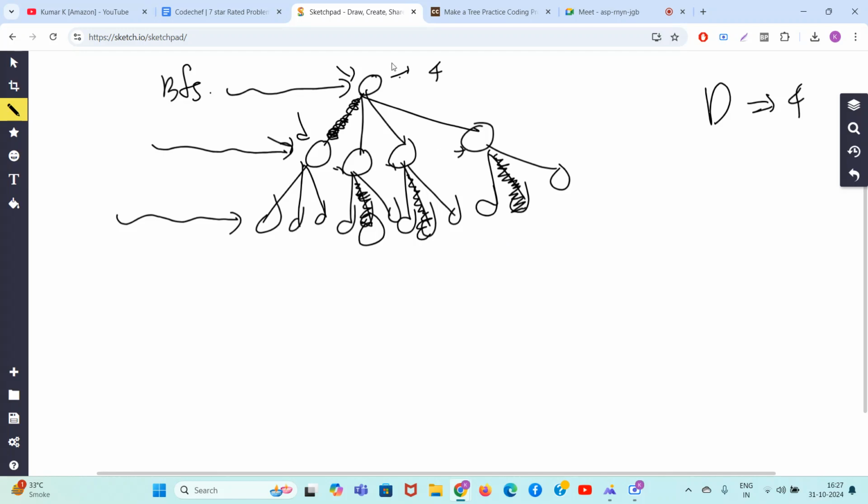And guys, problem has been solved. This became 3. This became 3. This remains 3. 3. 3. All degree 4 converted to 3. Why did it work out, guys? Why did it work out?